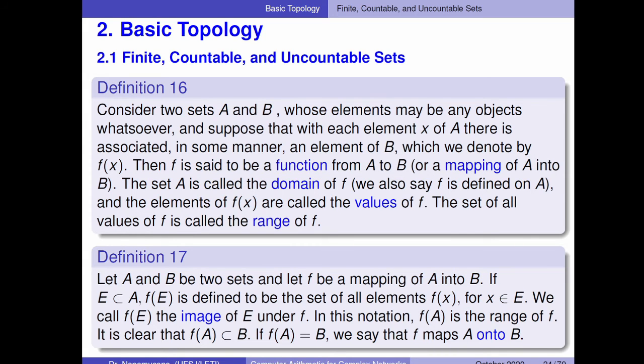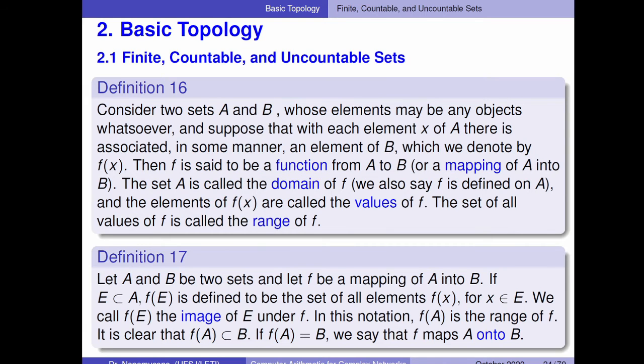The set A is called the domain, and we say f is defined on A, and the elements f(x) are called the values of f. The set of all values of f is called the range of f.